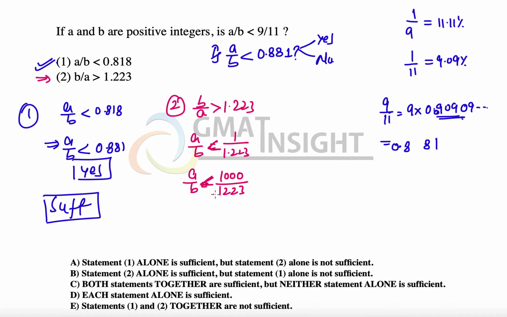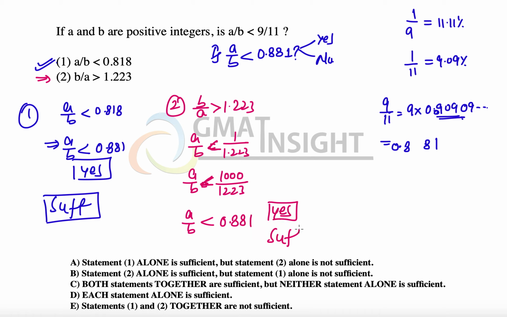Now we once again have to simplify this. When you calculate this, you understand that the value of this particular expression is again less than 0.881. So we say that a upon b also is definitely less than 0.881, and the answer to this question is again yes.